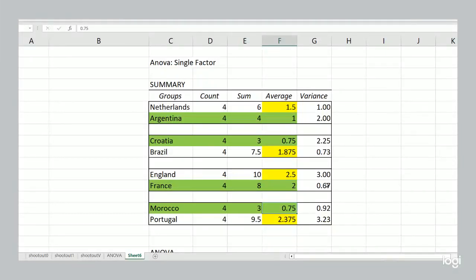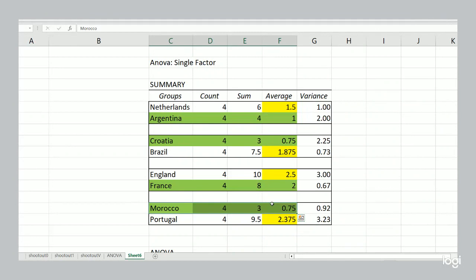So, this supports that result of the ANOVA test that the difference in goal differential between these teams is not statistically significant, and so it cannot be used as an indicator of performance. Now, someone who does not understand soccer at all might look at these results and think, well, that's interesting. The team with lower average goal differential won every single time, 100% of the time, at least in these quarterfinals.